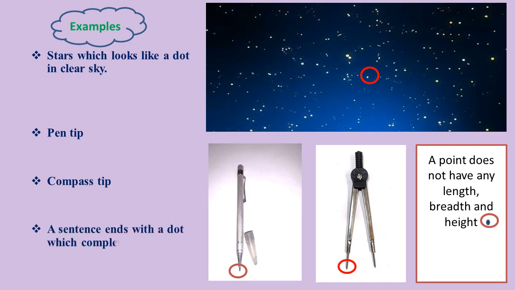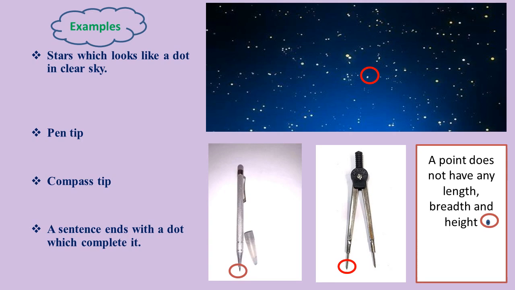Besides this, there are plenty of examples of points surrounding us, like the corner of the walls of a room, the corner of a triangle, the corner of a rectangle, the pointed tip of a cone. All these represent a point, and a point has great importance in geometry because everything gets its roots from a point.